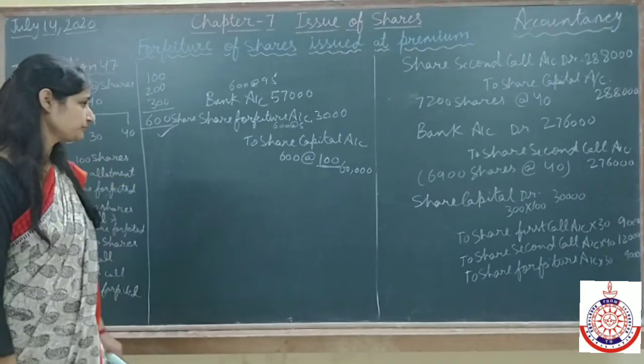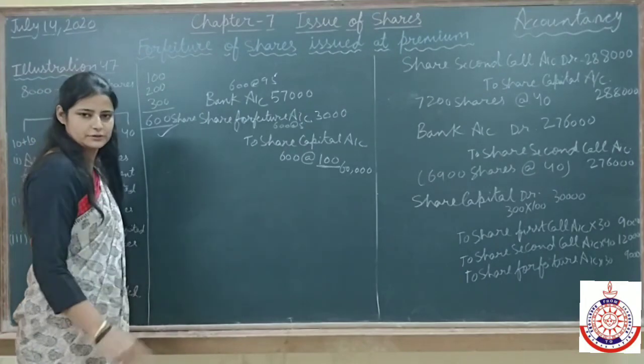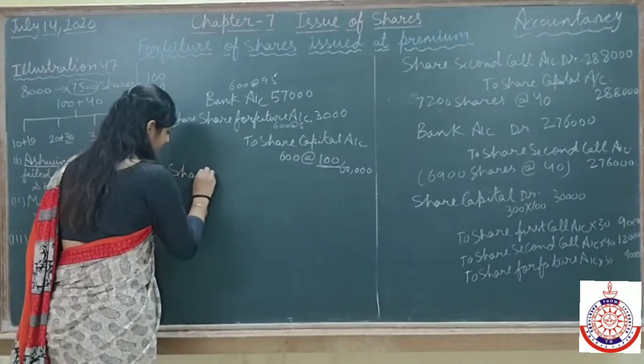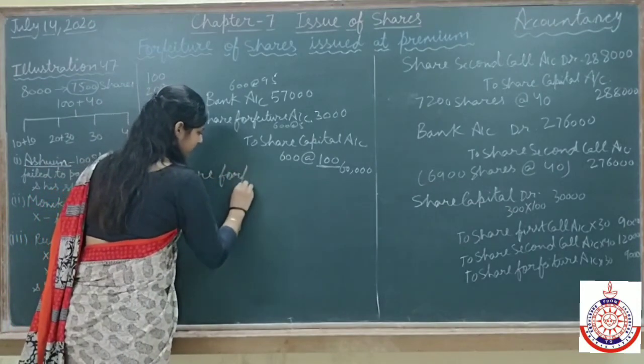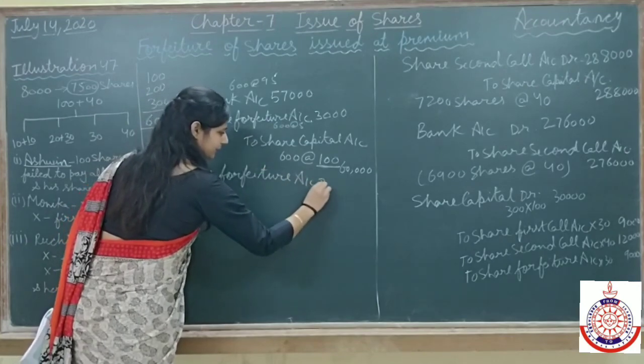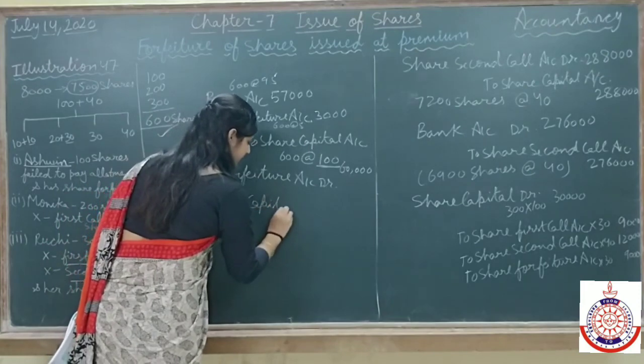Clear this thing? Now entry for transferring the forfeiture amount to capital reserve is share forfeiture account debit to capital reserve.